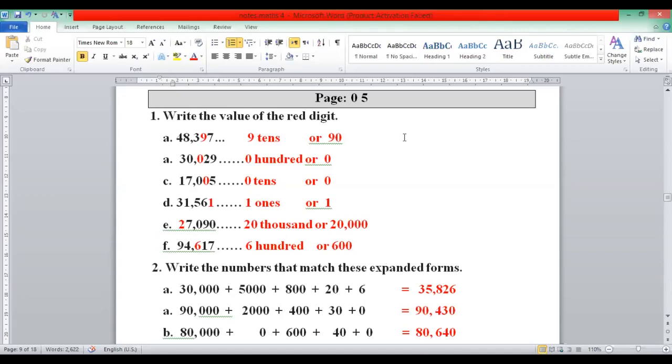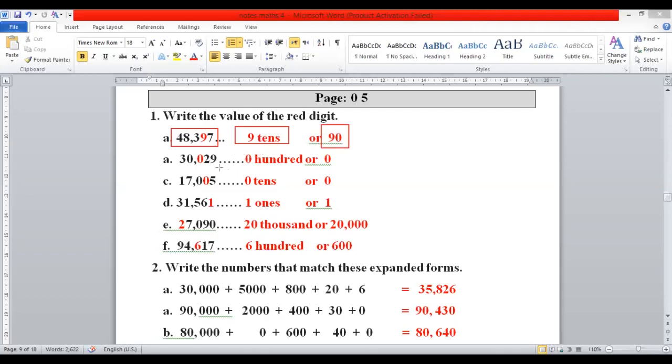Look at part A. In part A, the number is 48,397. Here the red digit is 9, so the place value of 9 is tens. So therefore we will write 9 tens are 90. You can write the answer in words or digits.